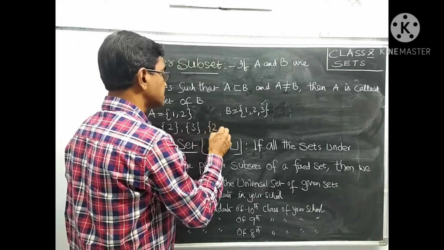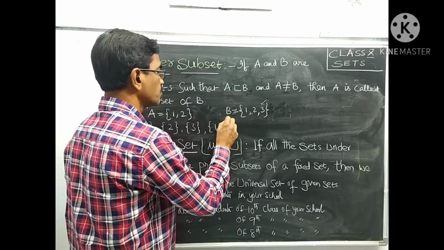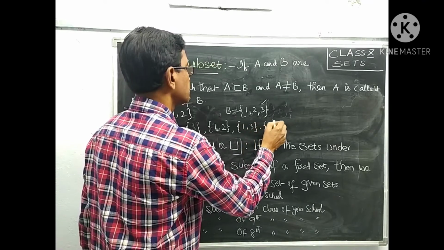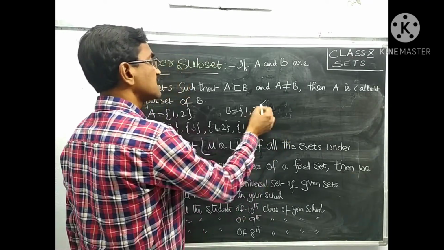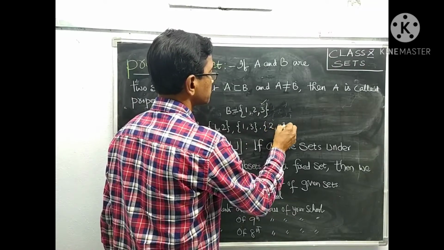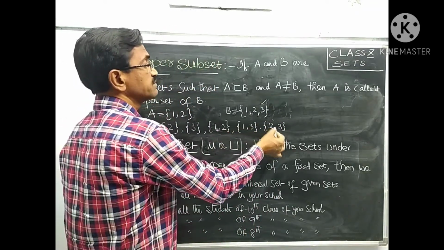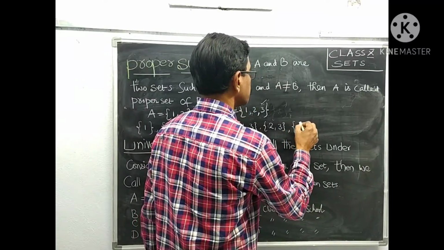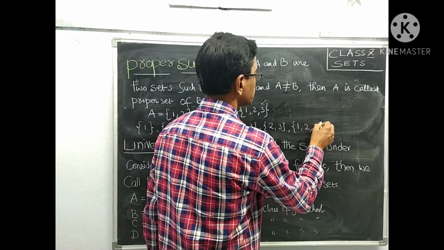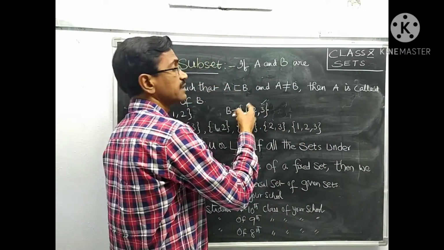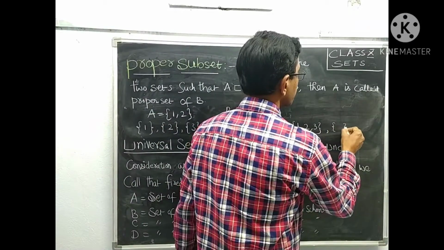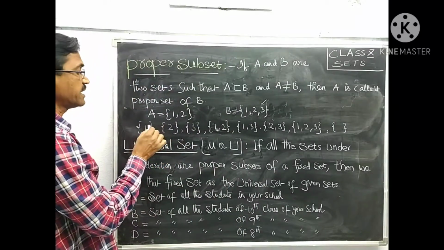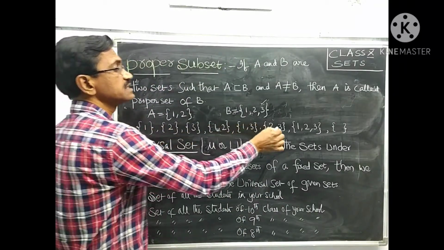By taking two elements, we get {1, 2}, {1, 3} and {2, 3}. These are also subsets of {1, 2, 3}. And by taking 3 elements at a time, this is also a subset, and the null set is a subset of every set. How many subsets are here? 1, 2, 3, 4, 5, 6, 7, 8.